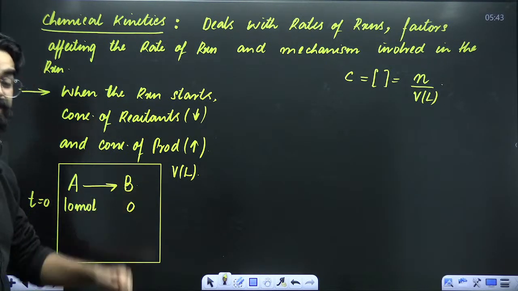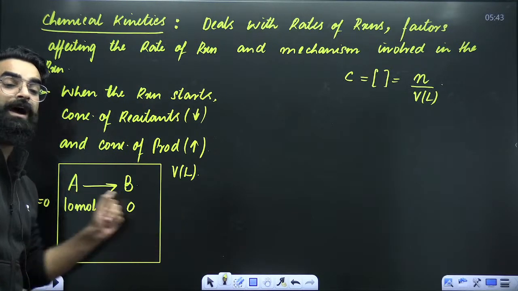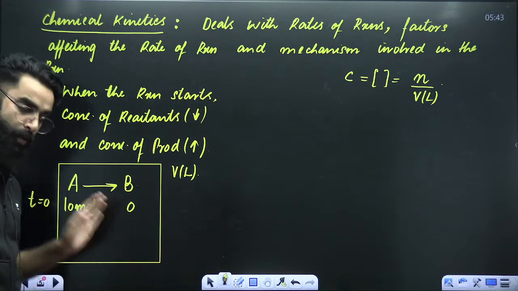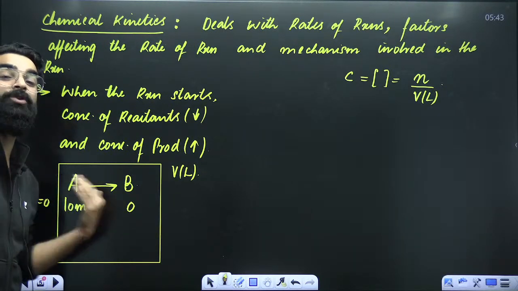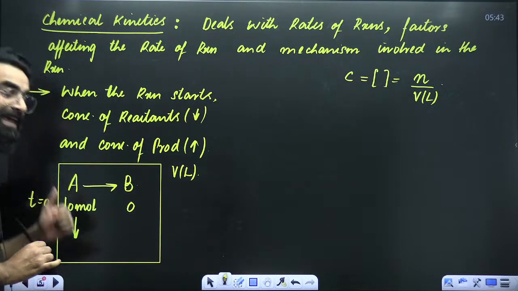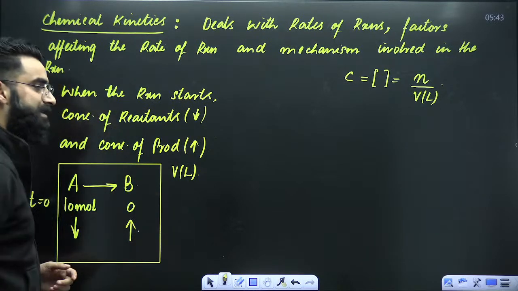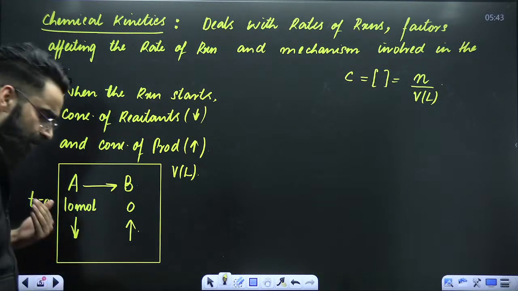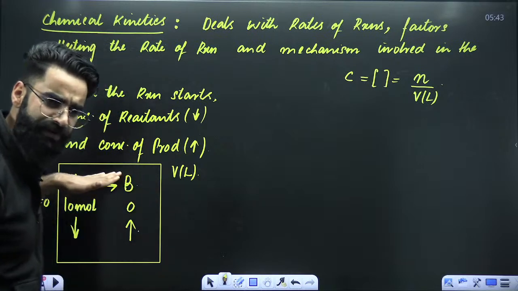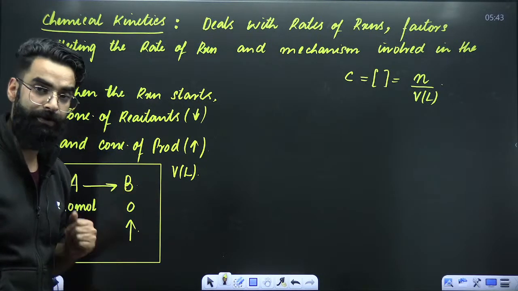Now, with time, when the reaction starts, when A starts getting converted into B, the moles of A will start to decrease, and at the same time, moles of B will start to increase. As simple as that. When the reaction starts, moles of reactants keep on decreasing and moles of products keep on increasing, right?